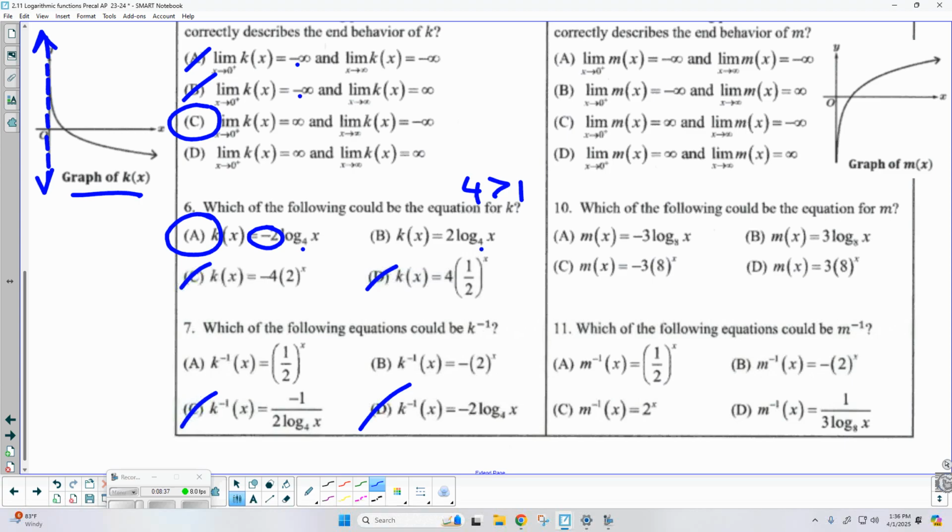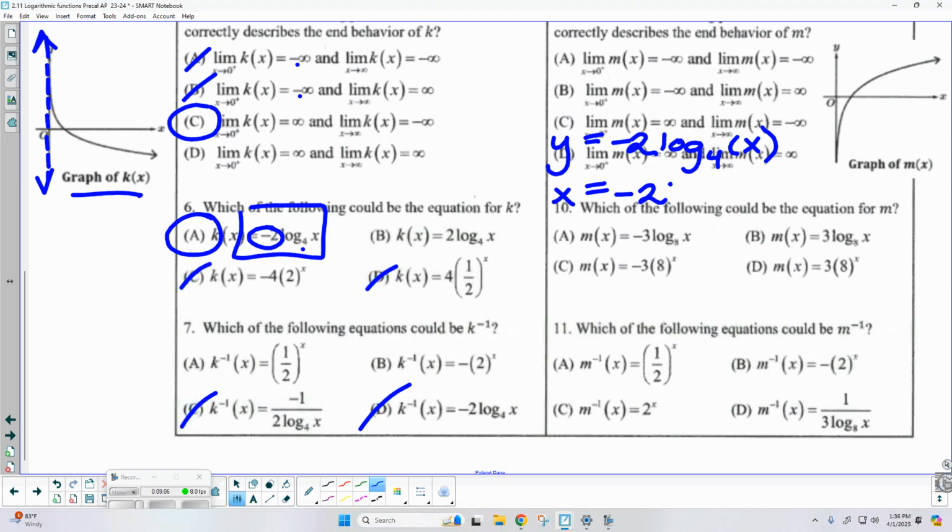Okay. So I'm going to go ahead and get us started. Let me get this out of the way real quick. My function, I'm going to actually use the equation that we chose from number 6. So we've got y is equal to -2 times the log base 4 of x. So what was the very first step if I'm going to algebraically find the inverse? What did I do? Switch the x and the y. Okay. So x equals -2 times log base 4 of y. Let me give you about a minute to see if you can figure out what the answer is going to be. All right. I've got that on this timer right here.